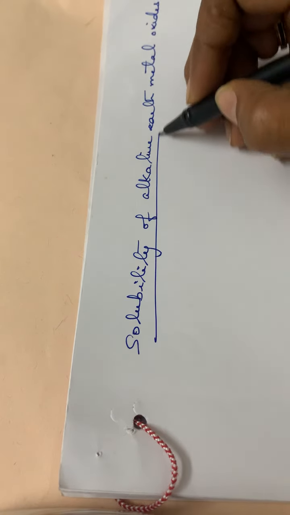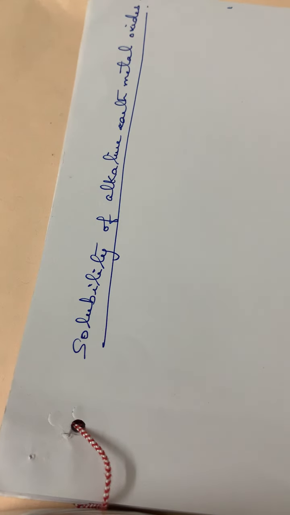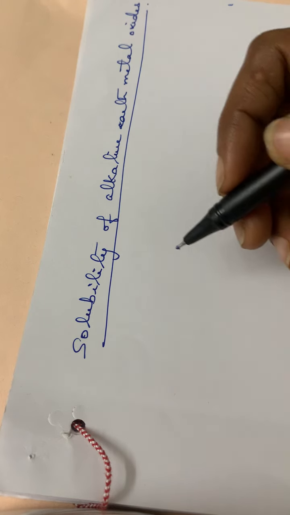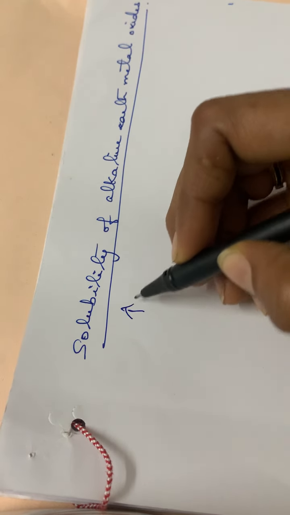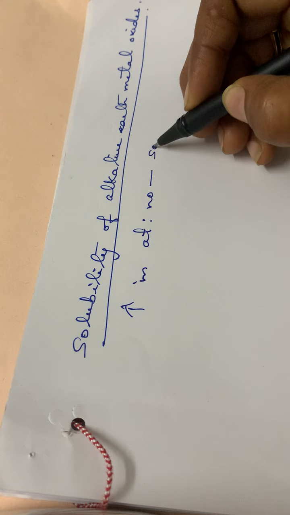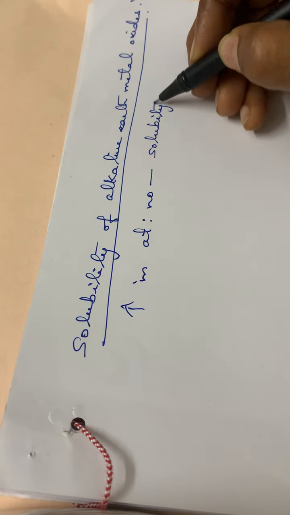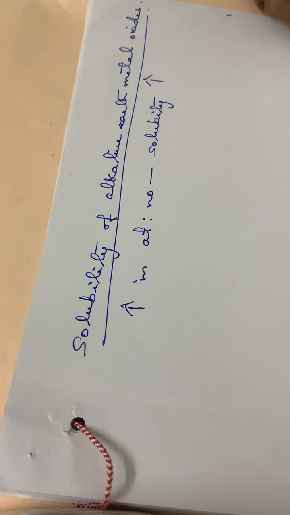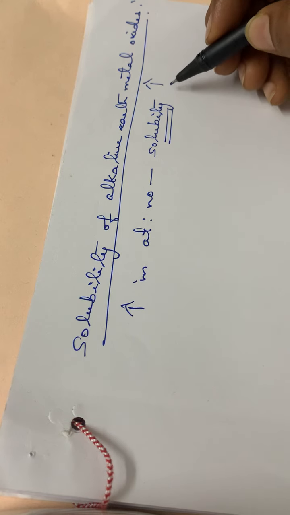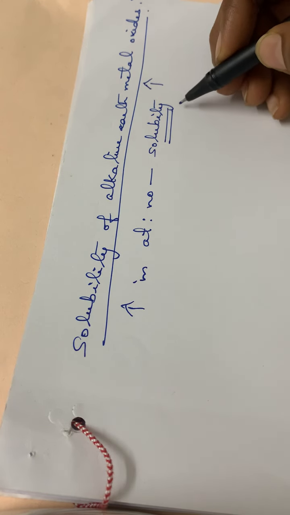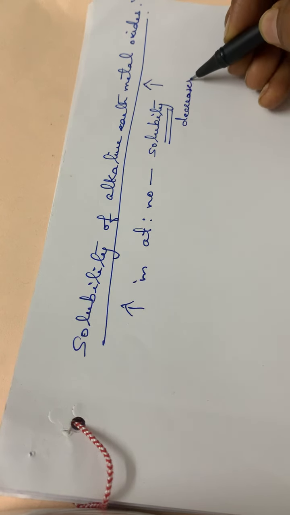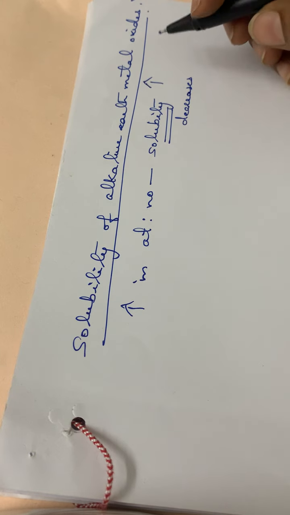Regarding solubility, with the increase in atomic number, the solubility also increases. Solubility increases, so what about the lattice energy? If the solubility is increasing, that means the lattice energy is decreasing. Down the group the lattice energy decreases, so the solubility increases.